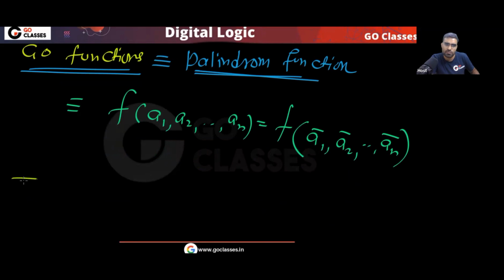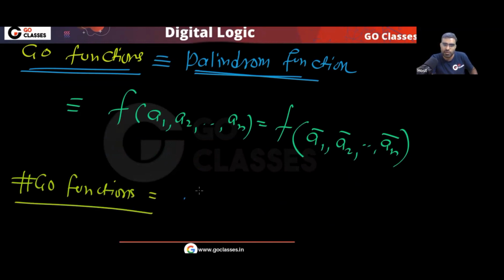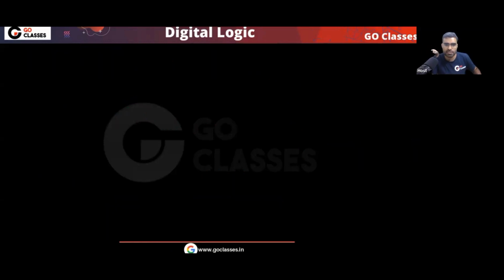And what is the formula? How many Go functions? The number of Go functions will be 2 power n minus 1. Okay, so that's it. This is the complete analysis. I hope you understood. And this is your chapter.